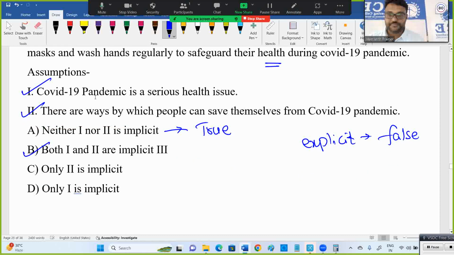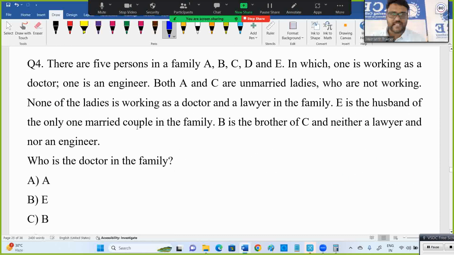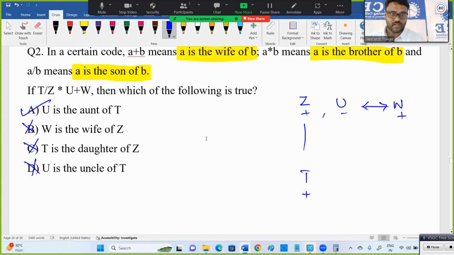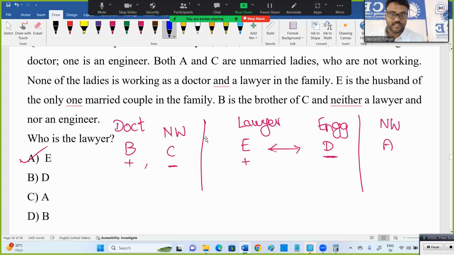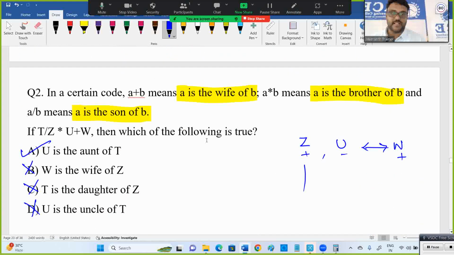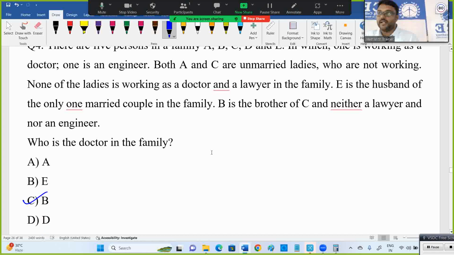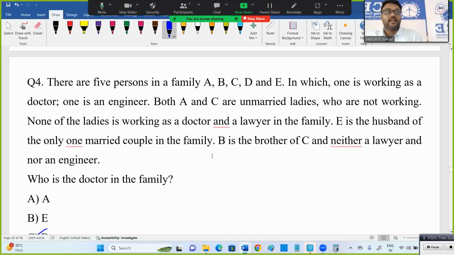Next one. Now I think same question. Who is the doctor in the family? Back check that. Who is the doctor in the family? A or B? B. Okay, we'll see. Doctor is B. Yeah, B is doctor, engineer is D. Fine. So they may ask you next time the same data. When the data is big, there may be a chance they'll ask 2 questions also.